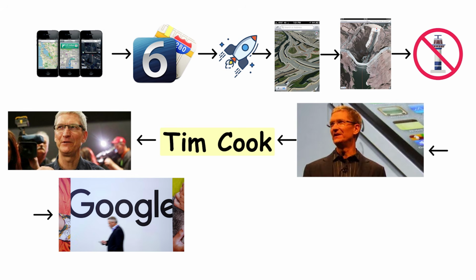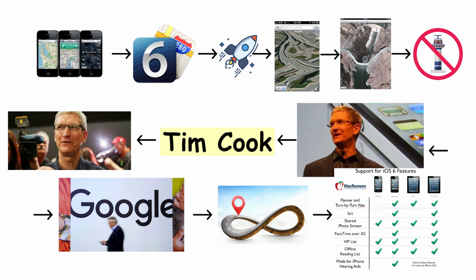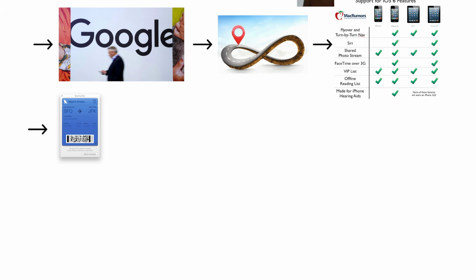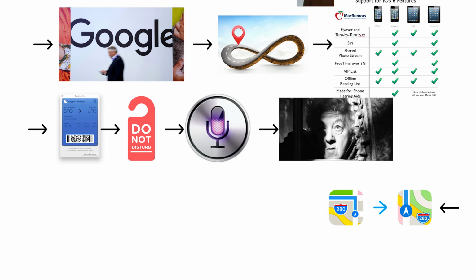A product launch so bad that Apple's own CEO told users to go use Google. That had never happened before and has not happened since. iOS 6 did add genuinely useful things: Passbook for tickets and boarding passes, Do Not Disturb, expanded Siri, but none of that was the story. Apple Maps was the story. And the next update tried to change the conversation by redesigning everything on screen.